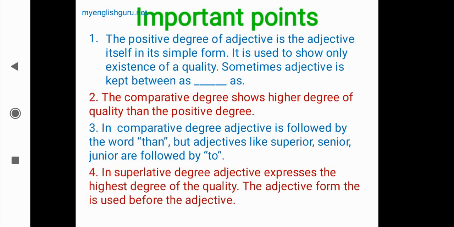Fourth one: in the superlative degree, the adjective expresses the highest degree of the quality. As we know, the superlative degree means the degree of highest quality. Means nobody is like that particular quality.